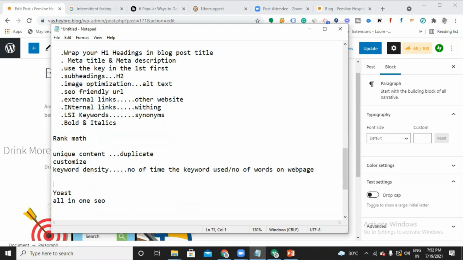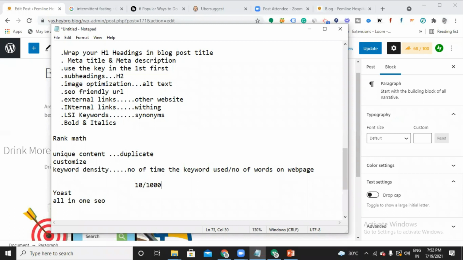Let's say you used the focus keyword 10 times, and overall you have 1,000 words. What is the percentage now? It's 10 times a keyword out of 1,000 words, so 1%. That means for every 100 words, I'm using my keyword one time.